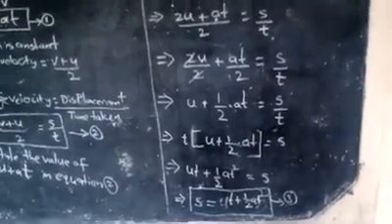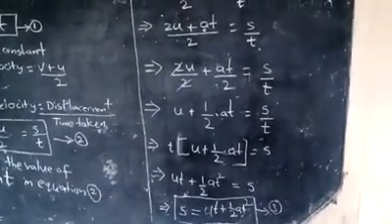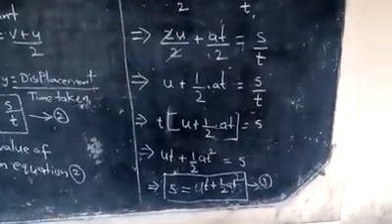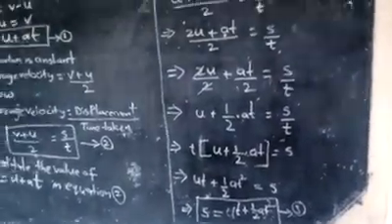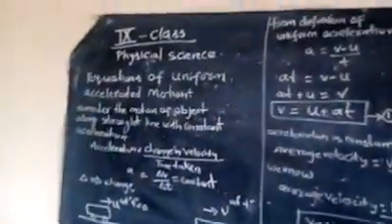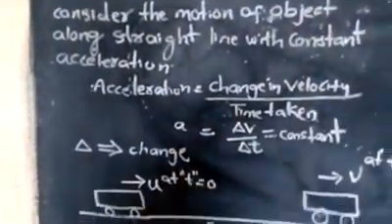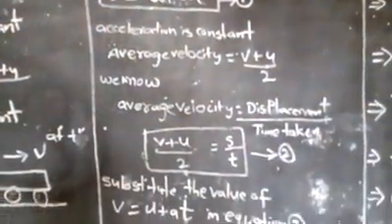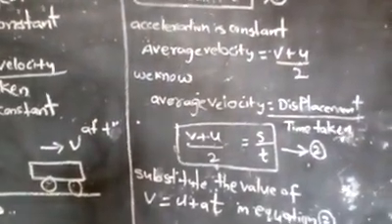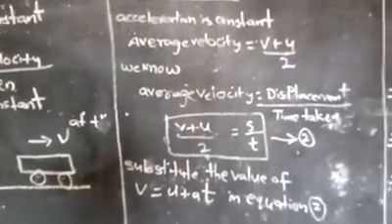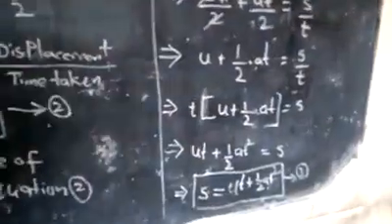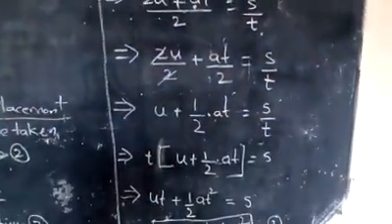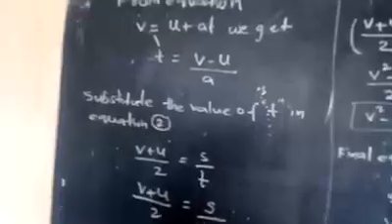So finally we write the equation: s is equal to ut plus half at square. So these are the equations. The first equation is v is equal to u plus at. The second equation is v plus u by 2 is equal to s by t. The third equation is s is equal to ut plus half at square.